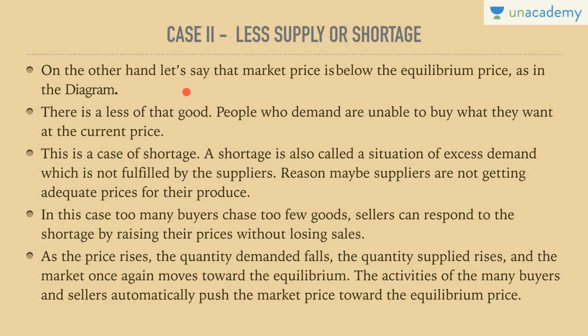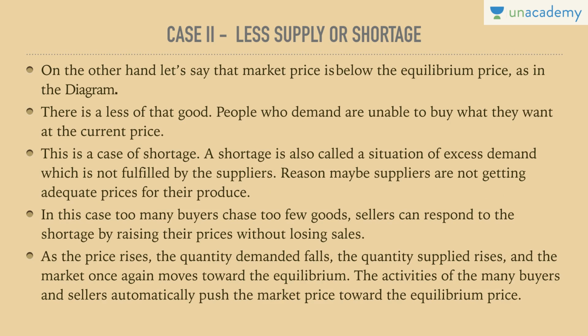On the other hand, let's say that market price is below the equilibrium price, as in the diagram. There is less of that good. People who demand are unable to buy what they want at the current price, reason being that they are offering very low prices, which are not acceptable to the supplier. This is a case of shortage. A shortage is also called a situation of excess demand, which is not fulfilled by the suppliers.